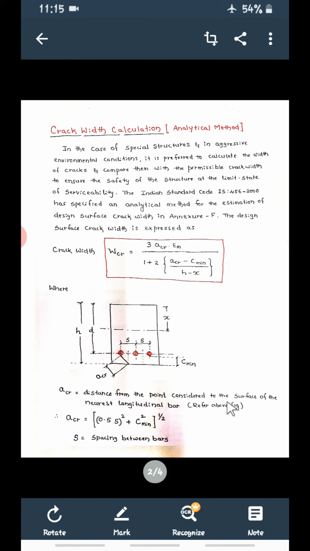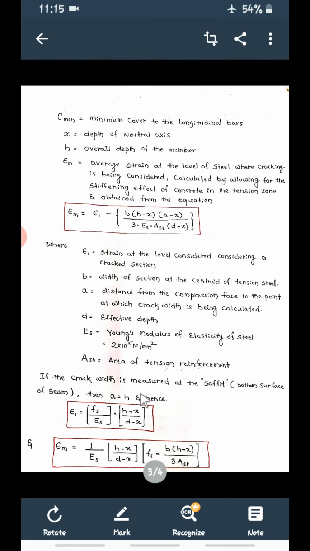The bottom face of the beam is called the soffit. Measured at the soffit, that is the bottom surface of the beam, A is equal to H. So A becomes H, and hence in this formula I will calculate E1 now. E1 is equal to Fs by Es, that is Fs divided by Es, into H minus X divided by D minus X. So from this we can calculate E1.